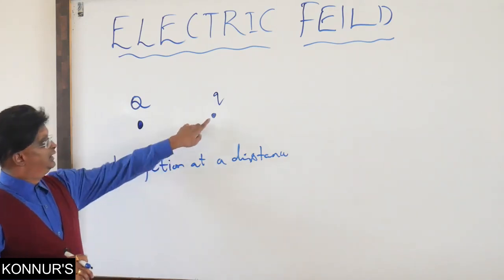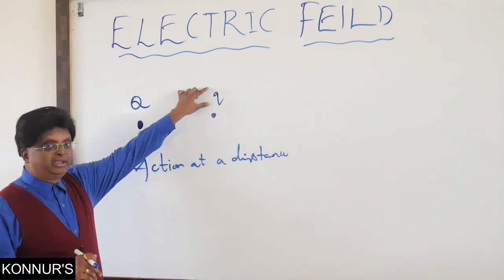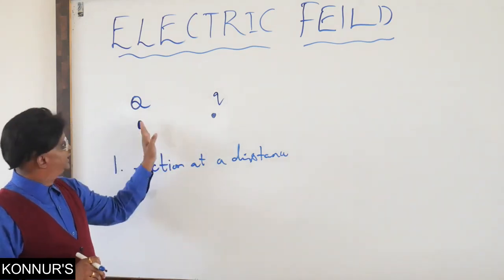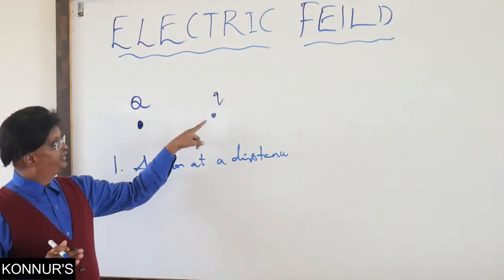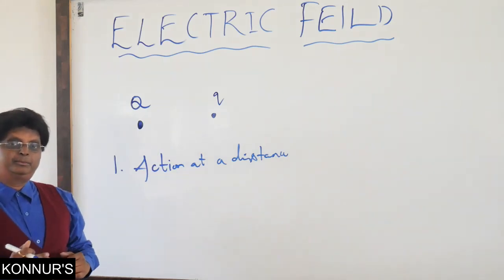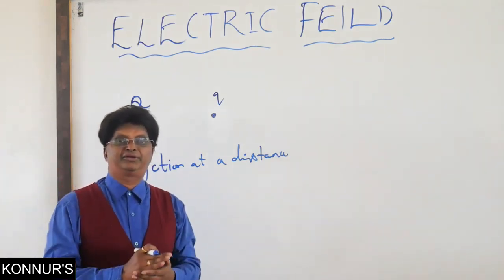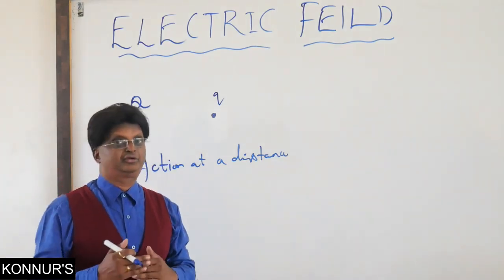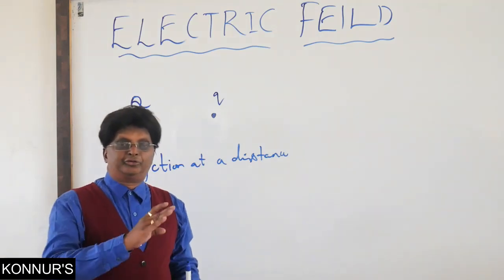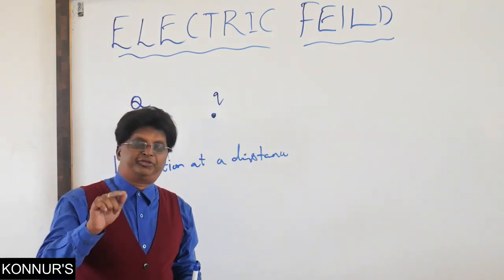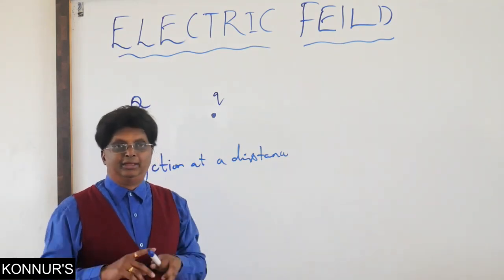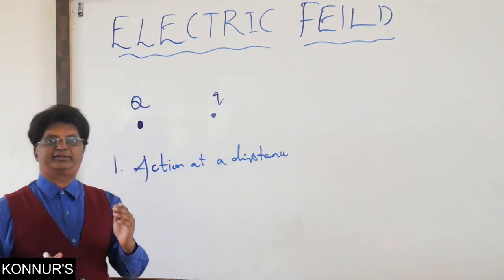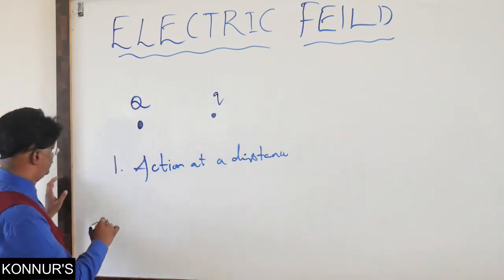In fact, the moment we bring the small q near capital Q, the time interval in which it experiences the force is like 10 power minus 9 seconds, or minus 8 seconds, or minus 7 seconds. So the quickness with which the interaction takes place is very high. Therefore, I am adding one more point as a characteristic of this Coulombic force.